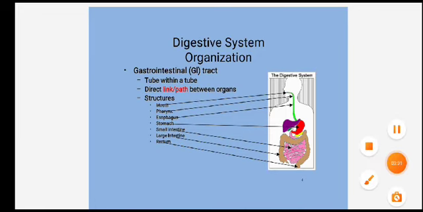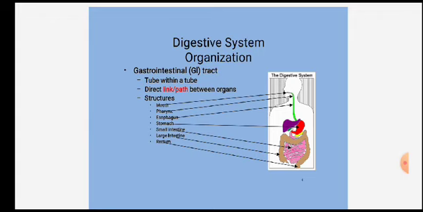The digestive system consists of different organs, because we know that the structural and functional unit of the body is the cell. The aggregation of cells is called a tissue. The aggregation of tissues is called an organ. The aggregation of organs is called an organ system, and then the body is formed.